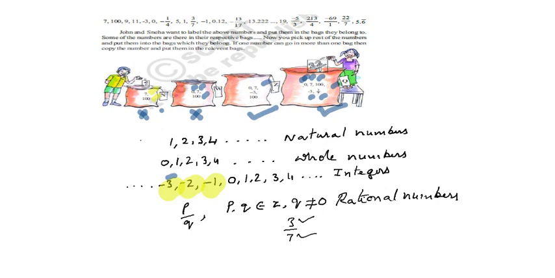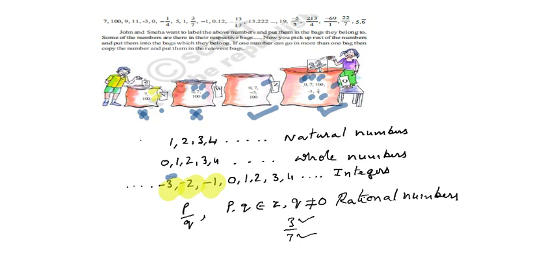Like that, P by Q. That means rational numbers. The rational numbers include the fractions also. And not only fractions, here they put 0, 700, -3 also. That means 0 may be written in the form of P by Q. 7 is also written in the form of P by Q. 100 is also written in the form of P by Q. Hence, they put the rational numbers along with natural, whole, integers in the rational numbers bag.